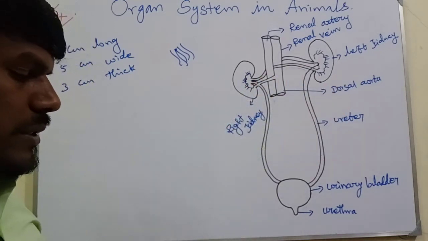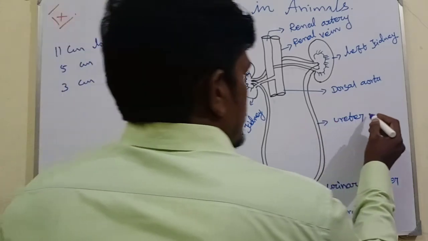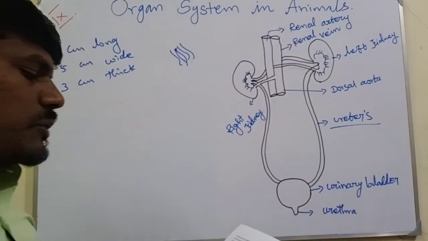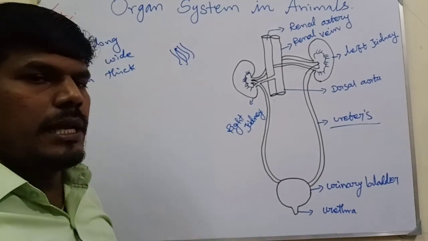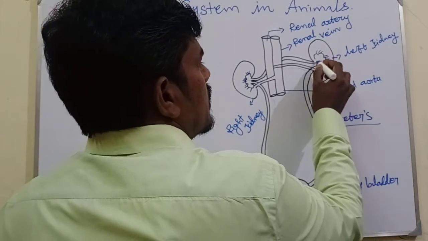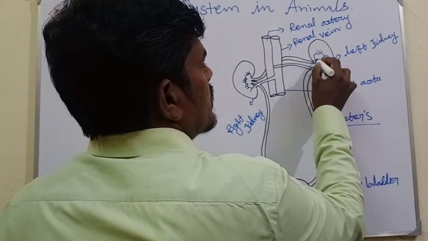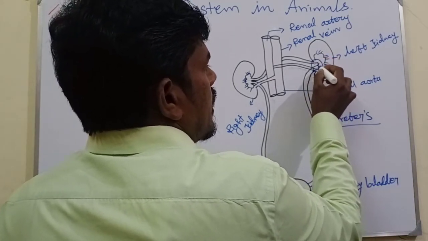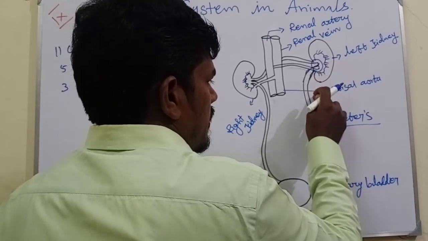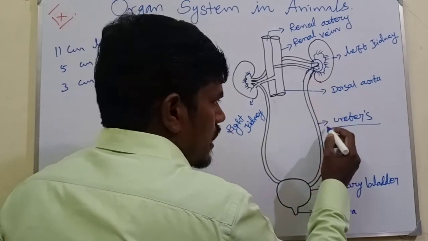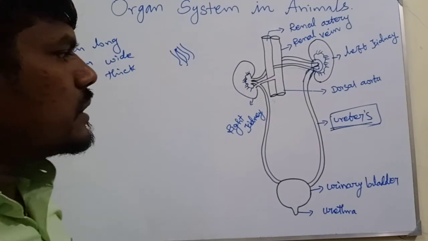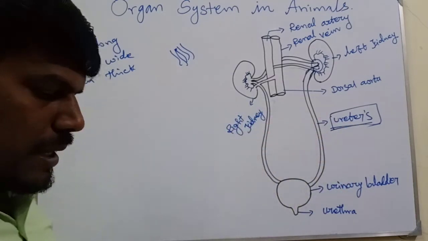And then the ureters. This is the ureter. The ureters are thin muscular tubes emerging out from the hilum. The hilum is this part here. Outside the hilum, a tubular structure emerges, and that structure is called the ureter. There is one pair of ureters.